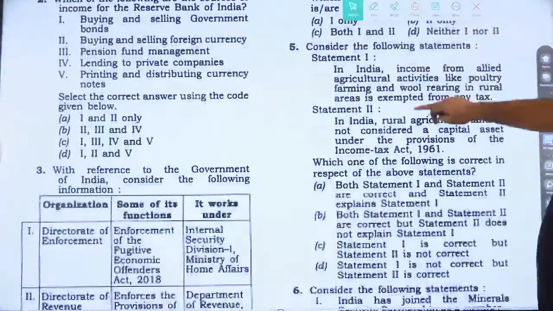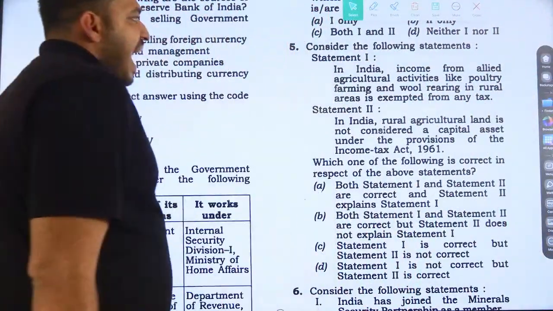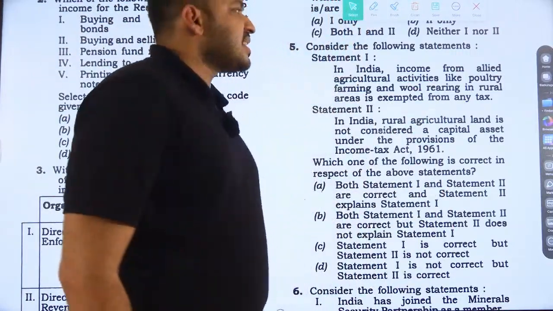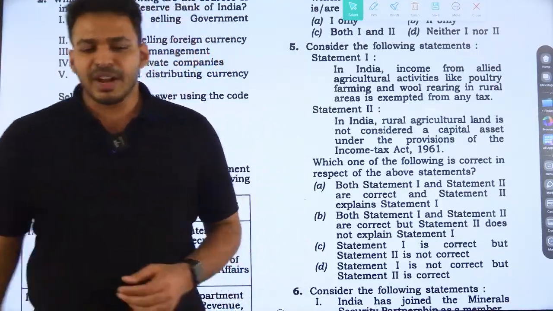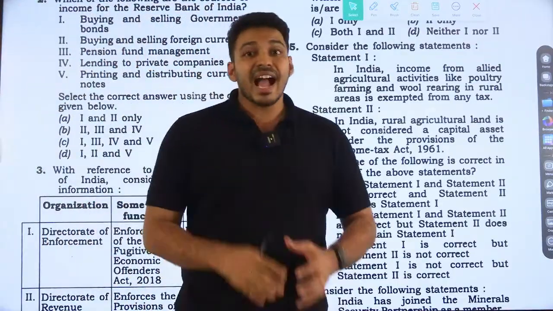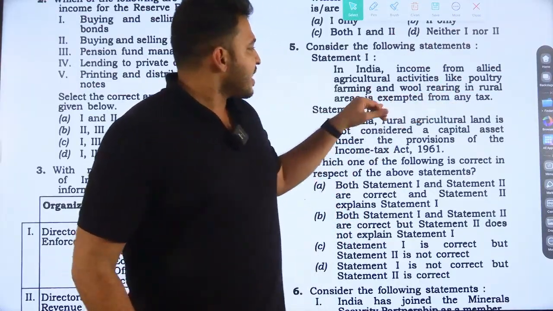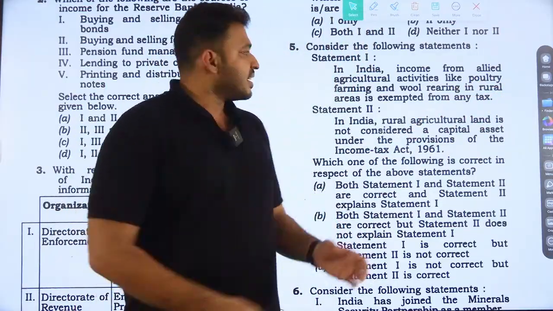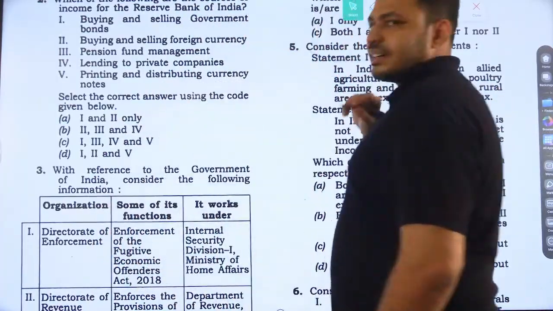Next question, fifth one. Consider the following statements. Statement 1: In India, income from allied agriculture activities like poultry farming and wool rearing in rural areas is exempted from any tax. This statement is wrong. In India, direct agriculture activities are exempted, but agriculture allied activities are not exempted from taxes. Allied activities like poultry and wool rearing are not exempted from any taxes.